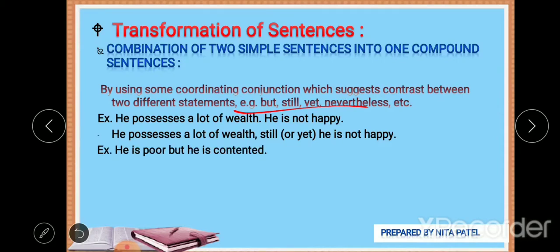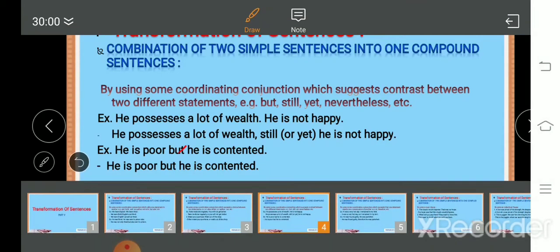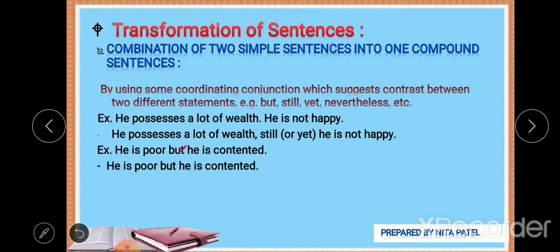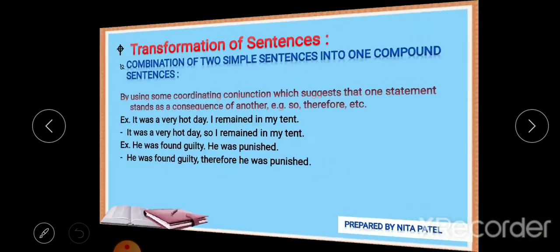He is poor but he is contented. I think the answer is given here. The first sentence might be he is poor and the second sentence would be he is contented. So you can say that he is poor but he is contented.